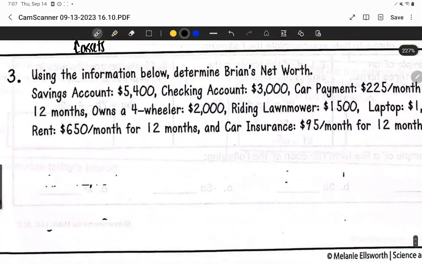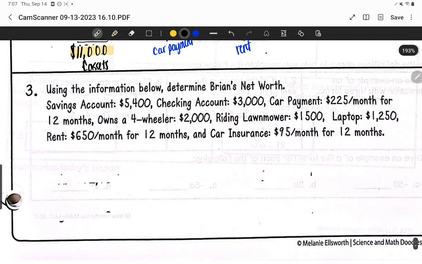And for this one right here, I want you guys to try to solve this on your own. So I'm going to go ahead and pause. And then when we come back, I'm going to walk through it together. So we're going to pause the video.